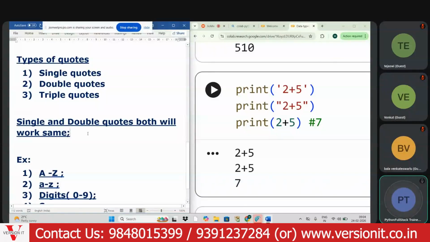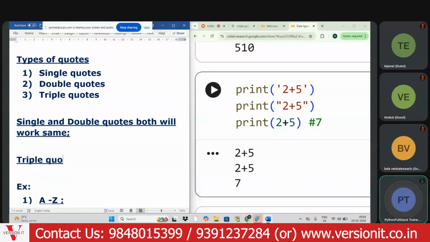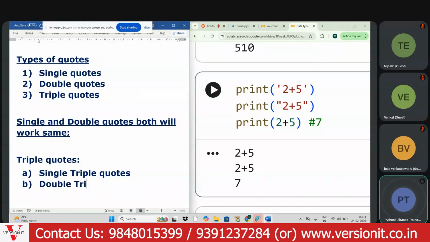Then what about triple quotes? In Python we have single triple quotes as well as double triple quotes.